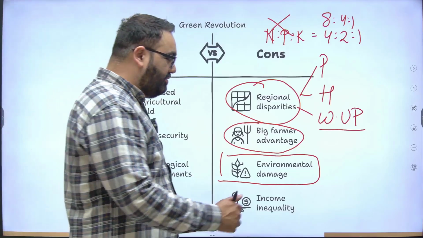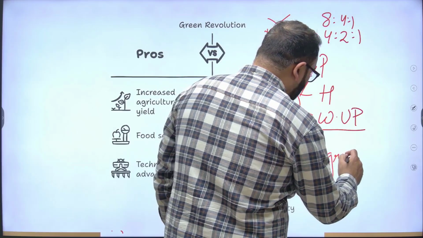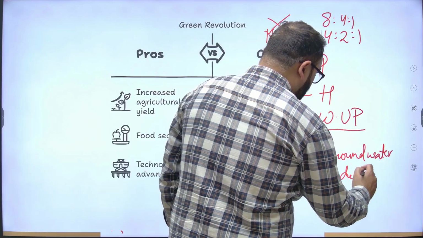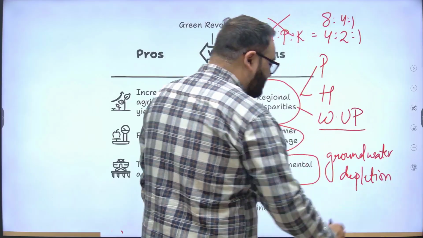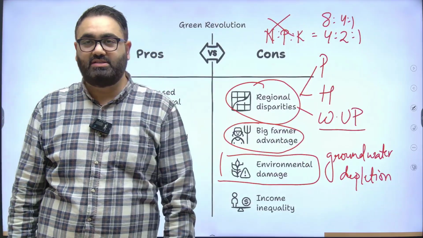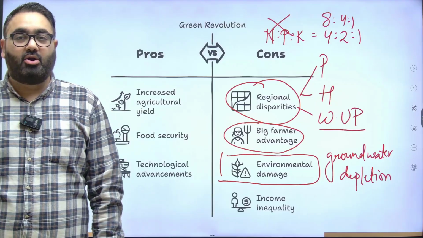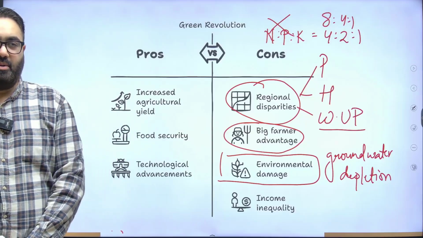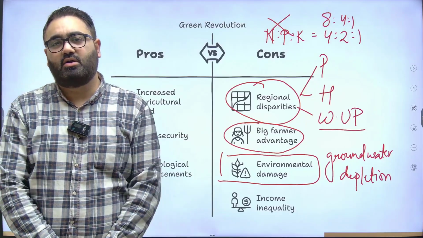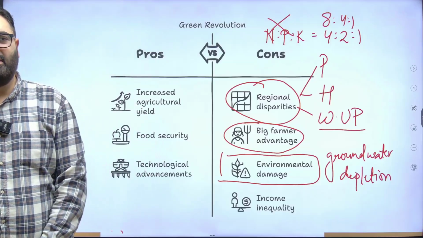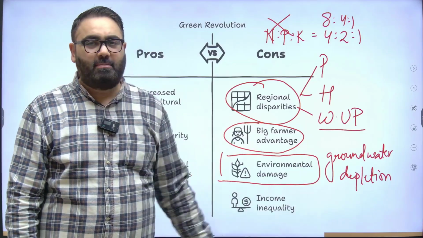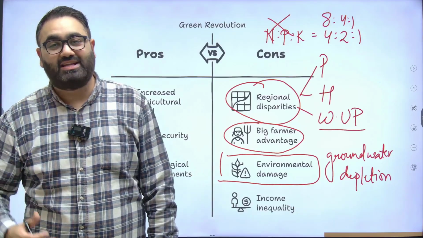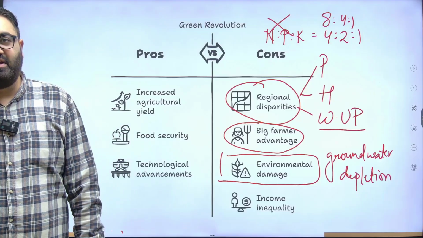Not just this, add to that the problem of groundwater depletion. There are so many Indian states, if you look at Punjab, for example, where the drop in the level of groundwater is alarming to say the least. Because there has been so much extraction of groundwater to grow rice and wheat that it has led to a lot of groundwater depletion, pushing a lot of the cities on the brink of groundwater extinction, which is a very, very dangerous sign.